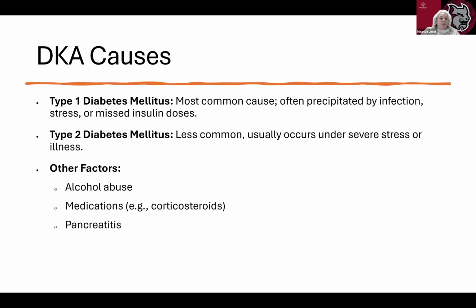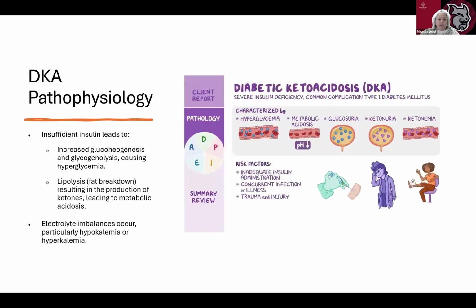Causes are going to be type 1 diabetes, most common cause, often precipitated by infection, stress, or missed insulin doses. And then you can have a cause with type 2 diabetes. It's much less common and usually occurs under severe stress or illness. But for the purpose of the NCLEX, we're not going to think about that. We're going to think of type 1 for DKA. Other factors can be alcohol abuse, medications, and pancreatitis.